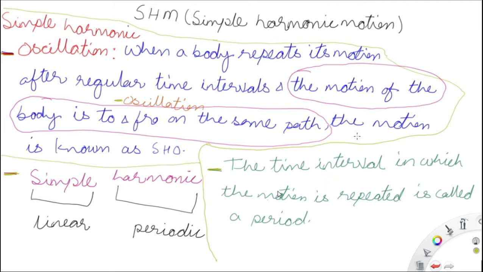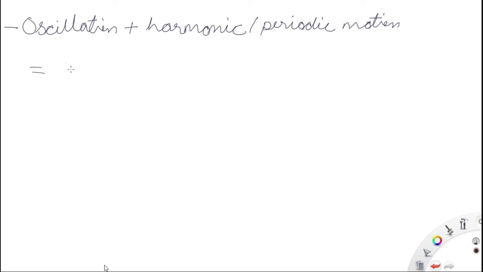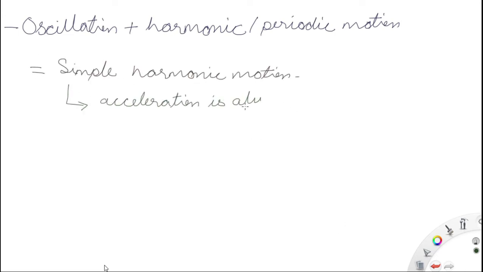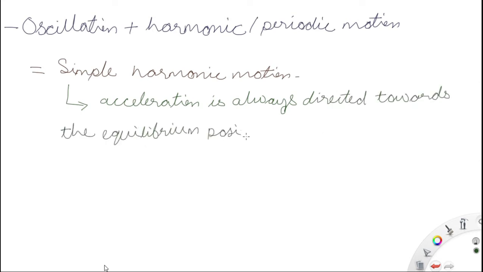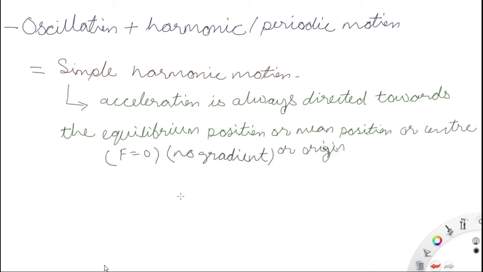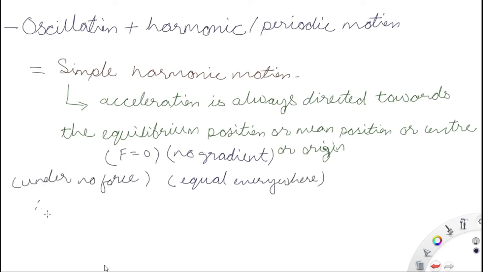Now simple harmonic motion consists of two parts: oscillation and harmonic or periodic motion. Oscillation is to and fro motion, and harmonic is the regular time happening, which is happening after a regular time interval.